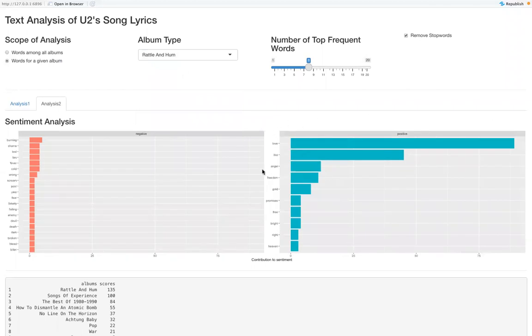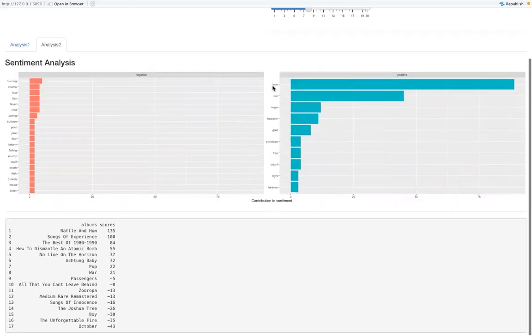We can also change it to something like Rattle and Hum just to be able to see that there obviously is more positive than negative words that affect the sentiment score. And so we can see that accordingly.